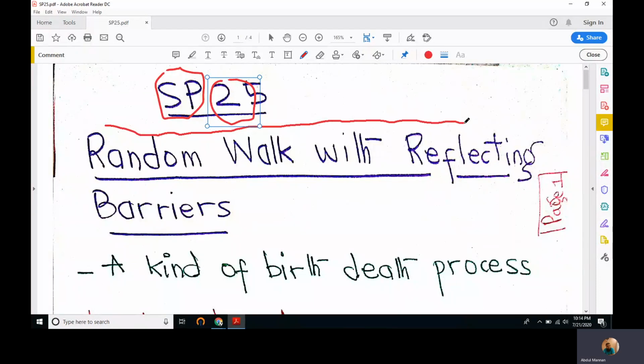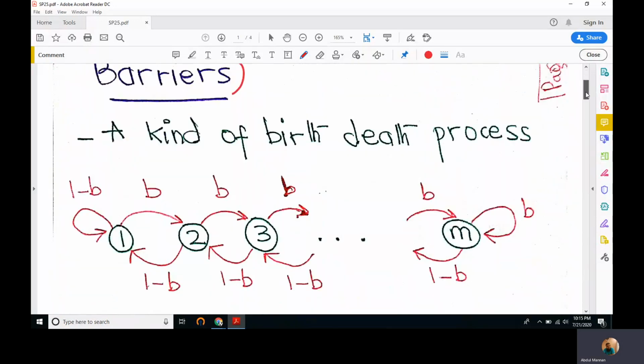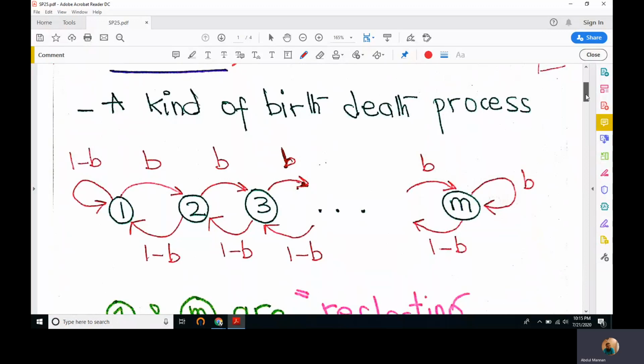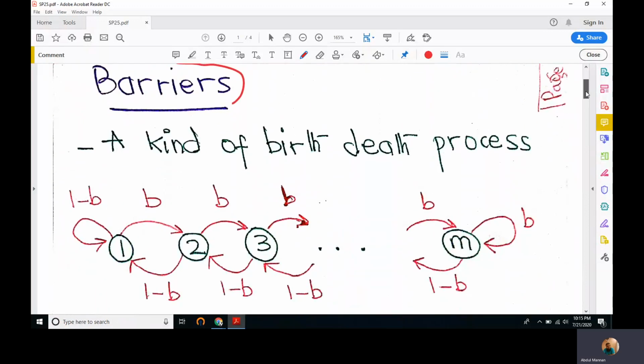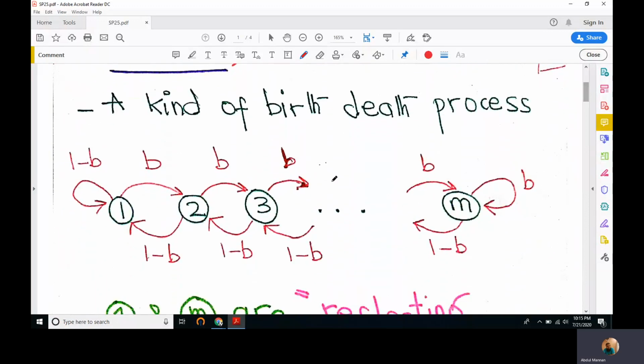another kind of Markov process, which is random walk with reflecting barriers. The Markov chain that governs this process is very similar to the Markov chain that we studied for the birth-death process in lecture 24. Let's see what kind of chain governs this random walk process with reflecting barriers.